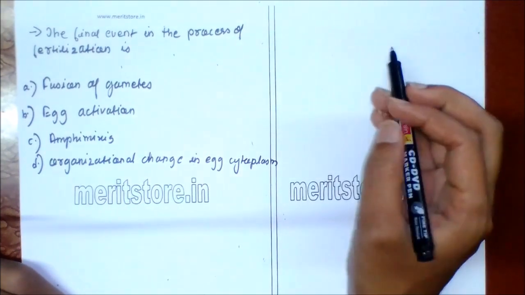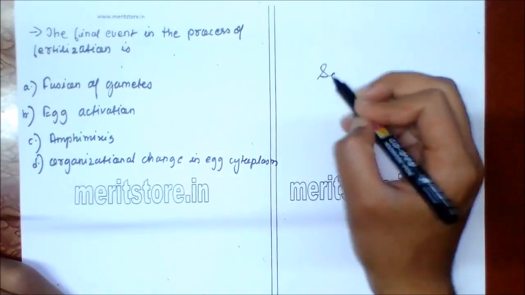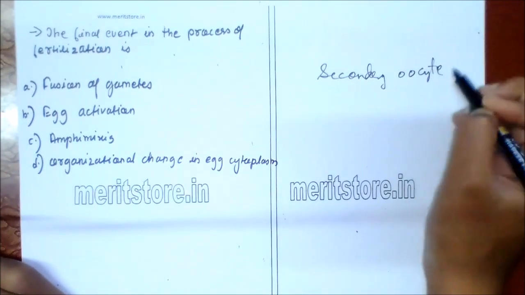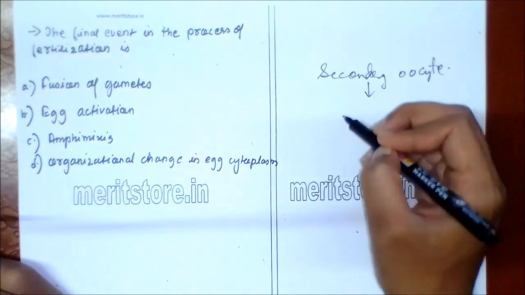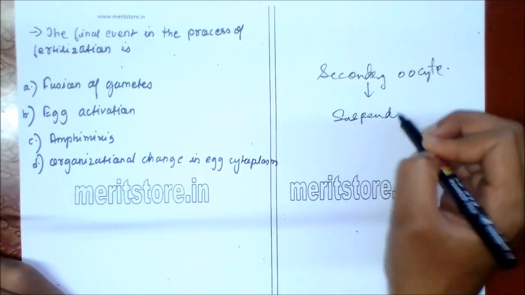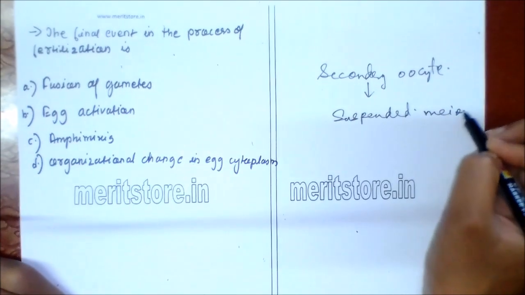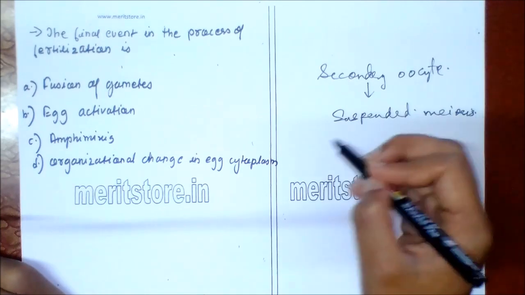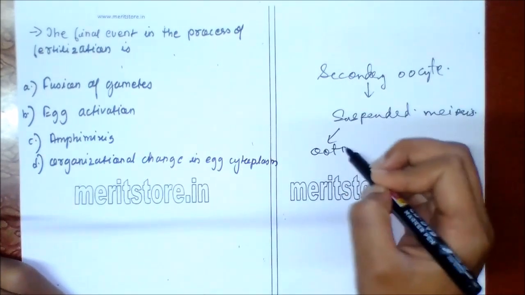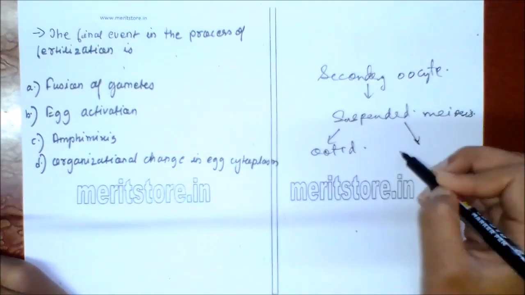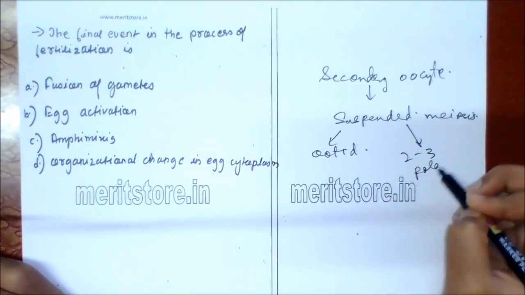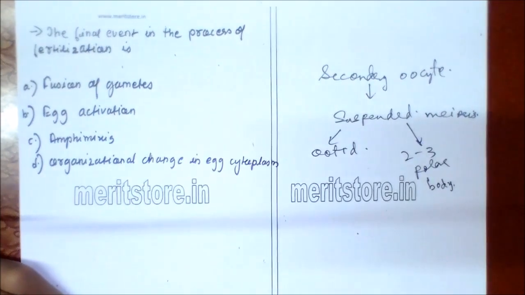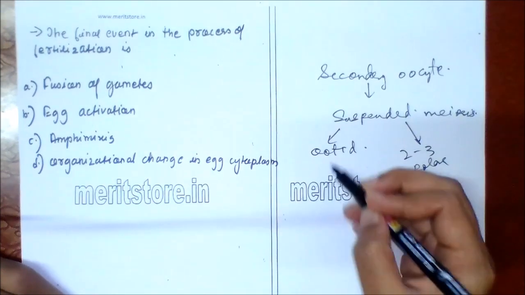So the entry of sperm stimulates the secondary oocyte to start the suspended meiosis II, resulting in the formation of one ootid and two to three polar bodies. The ootid changes to become the ovum.